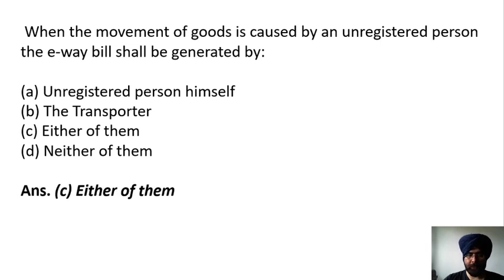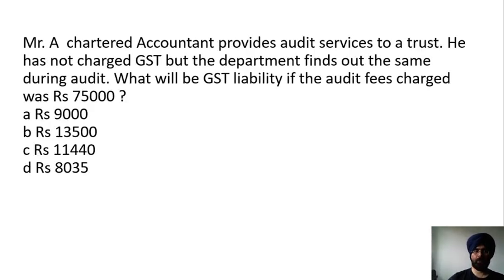So here the correct answer is C, that is either of them. Under GST, an Eway bill has to be made when the consignment value of the goods exceeds rupees 50,000, including GST. If it is for taxable and exempted goods, then the exempted goods value has to be excluded, and only the taxable supply value has to be included to check the consignment value. So in case of an unregistered person, either the unregistered person can himself make the Eway bill or the transporter can make the Eway bill.